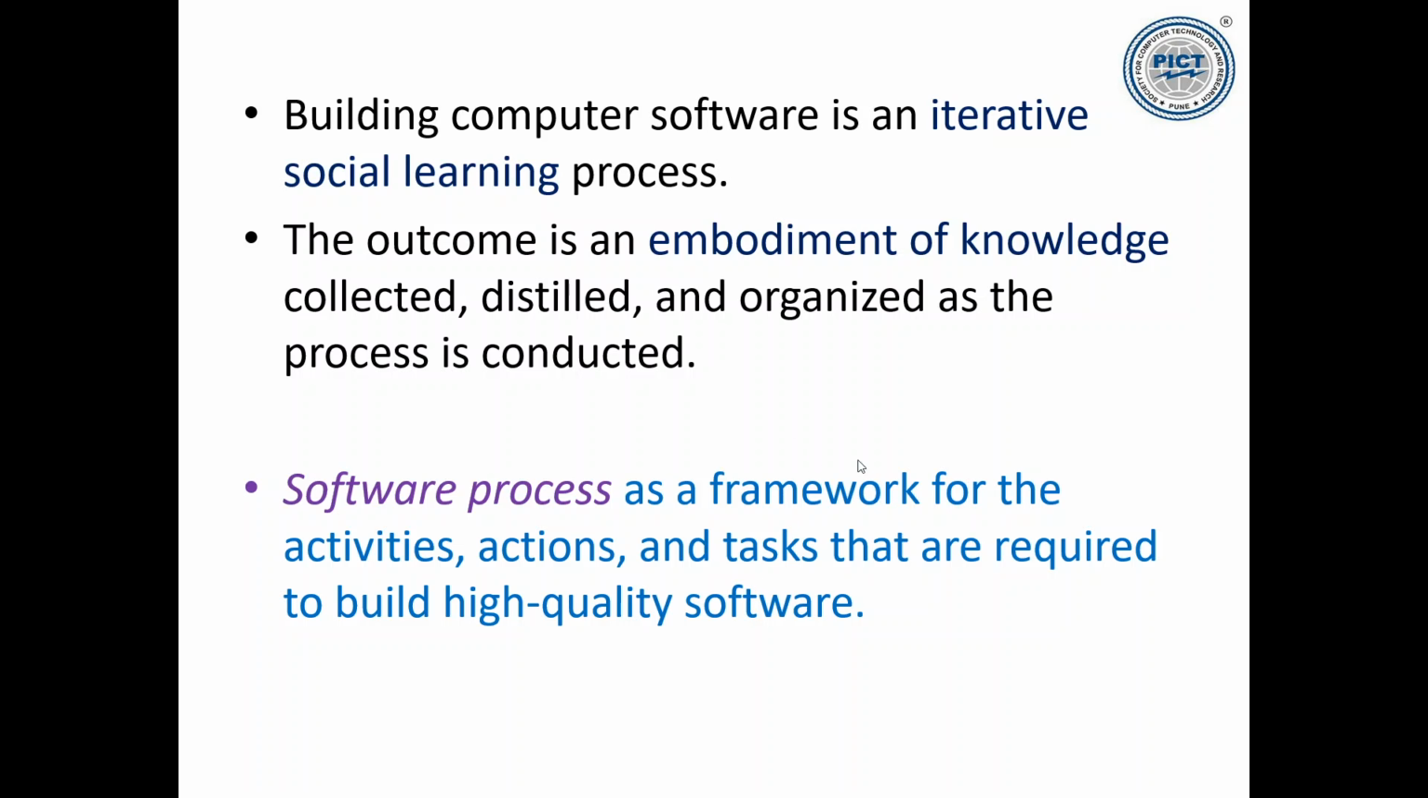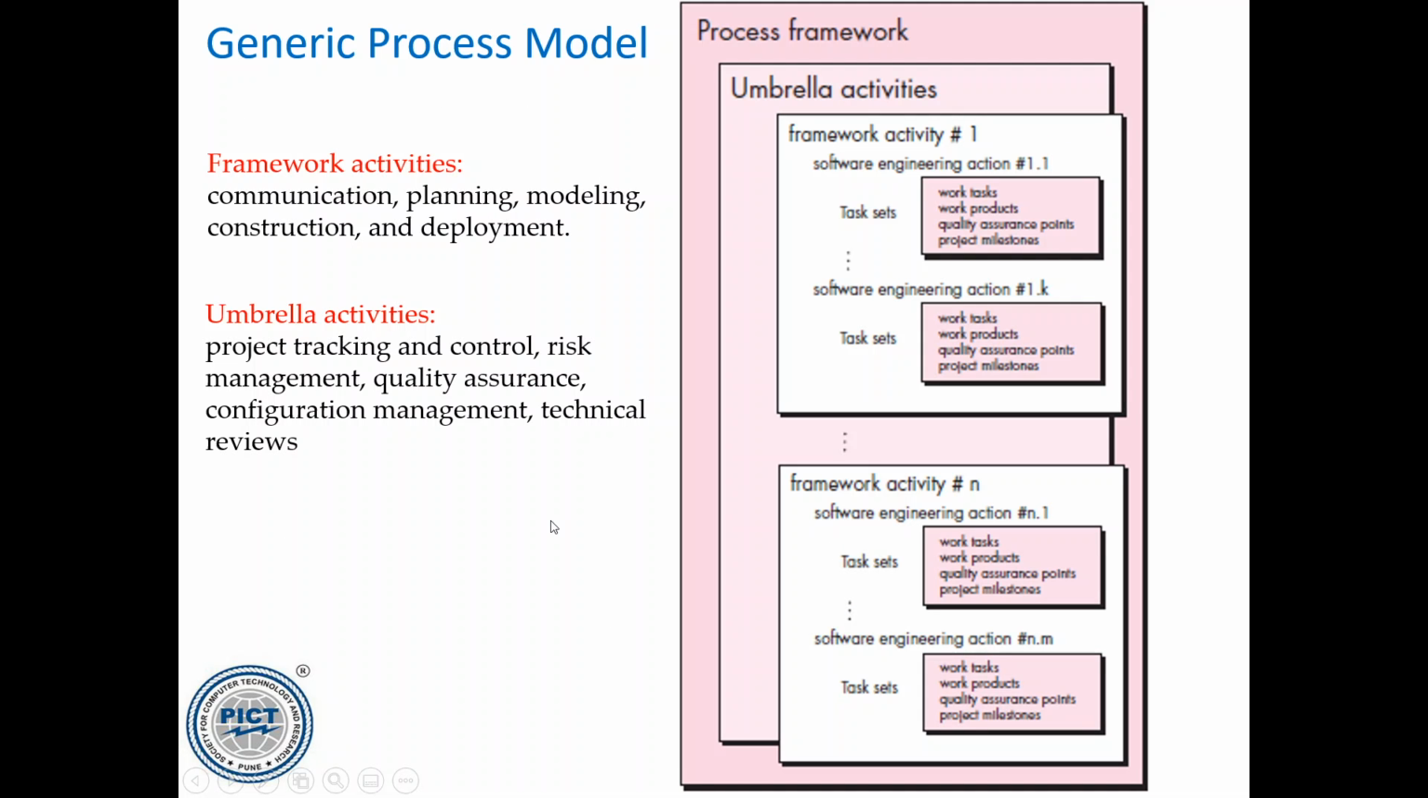And then, as we are mentioning, there are activities. We say there are framework activities in which there is communication, planning, modeling, construction, and then deployment. And then there are umbrella activities also, which we have seen. Will come in the next slide also. I will show you. So we have something called a generic process model. So what you are seeing here is a part of a software process. So the process will include a process framework.